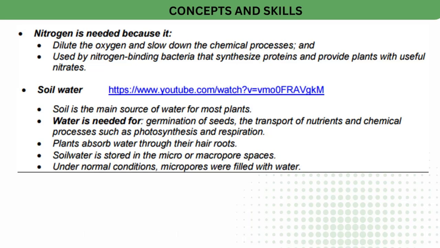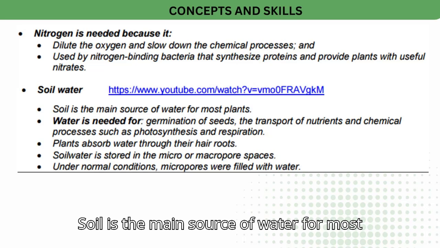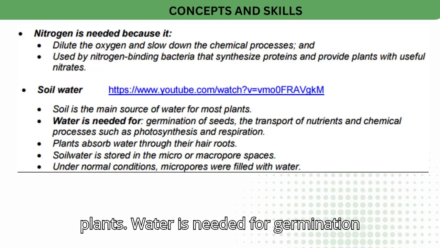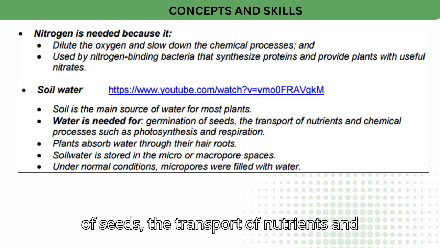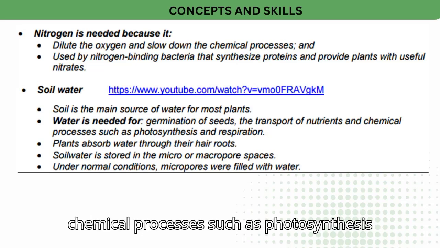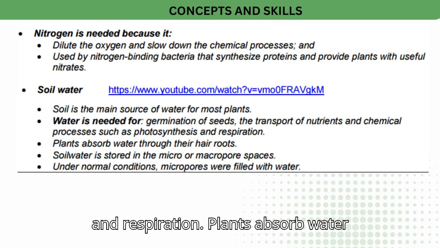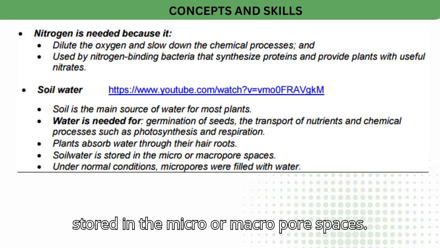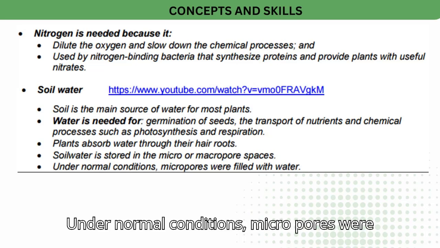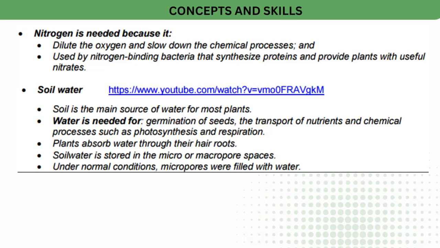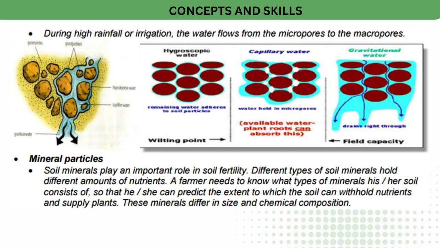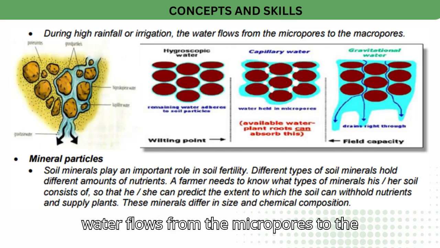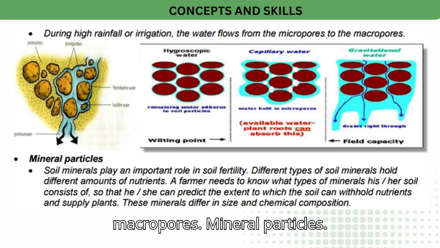Soil water. Soil is the main source of water for most plants. Water is needed for germination of seeds, the transport of nutrients, and chemical processes such as photosynthesis and respiration. Plants absorb water through their root hairs. Soil water is stored in the micro or macropore spaces. Under normal conditions, micropores are filled with water. During high rainfall or irrigation, the water flows from the micropores to the macropores.